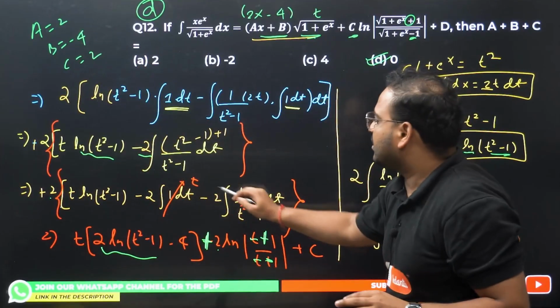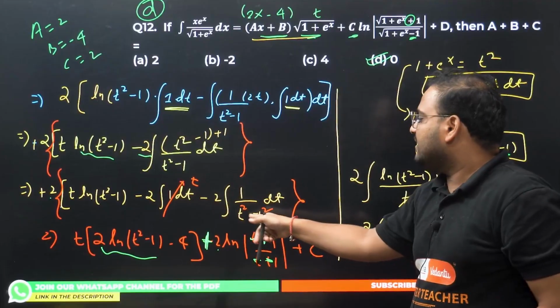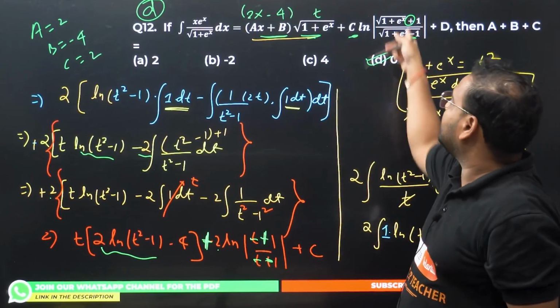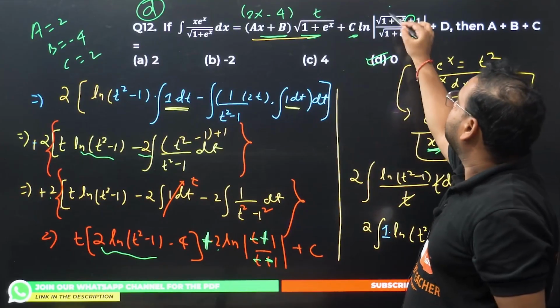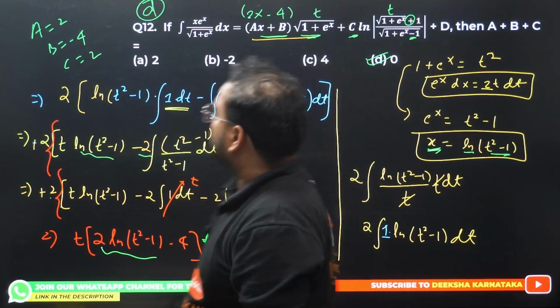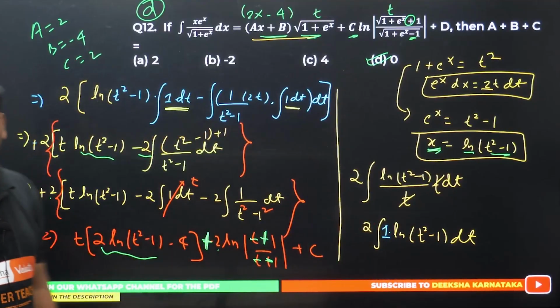Over here we have another constant minus 2, log is there, right? T square minus 1. I get t minus 1 upon t plus 1, but I want t plus 1 by t minus 1. I get the answer as plus 2. Answer is option number D, which is 0. Have a look. All this is clear.